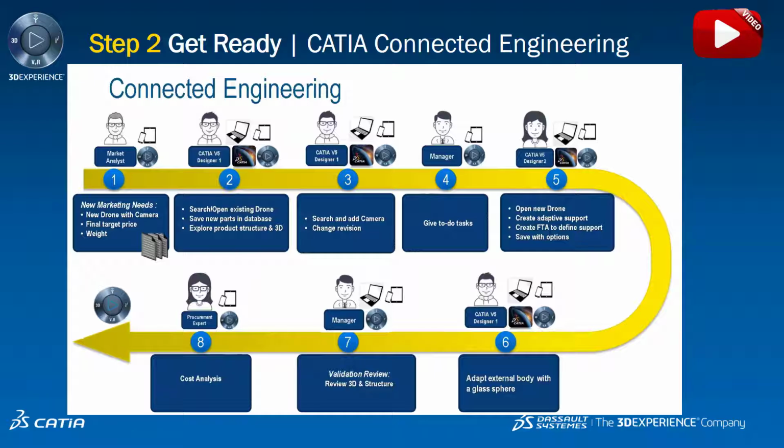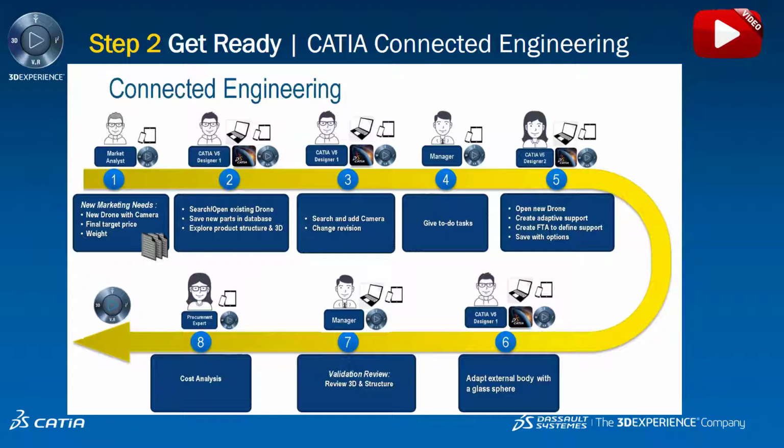In step 3, the designer adds the camera and creates a new revision of the product. In step 4, a manager reviews the revision and creates the detailed design request. In step 5, a second CATIA V5 designer opens up the new project and creates the part to connect the camera to the original drone model and saves it inside the 3D Experience platform.